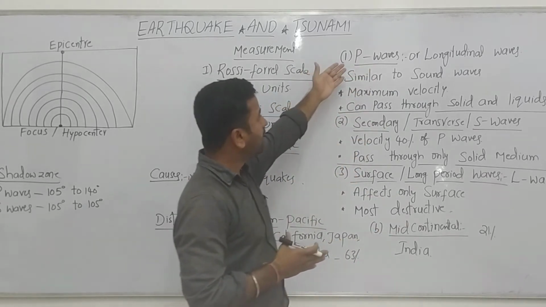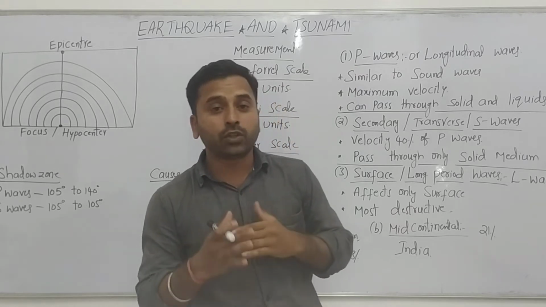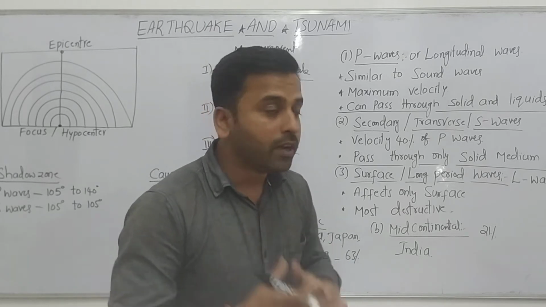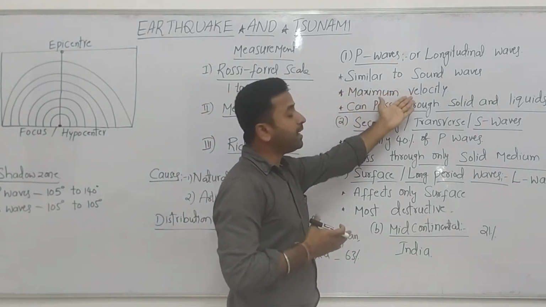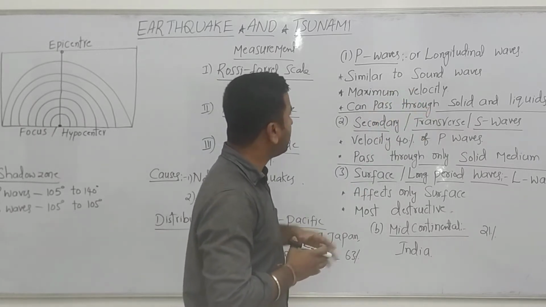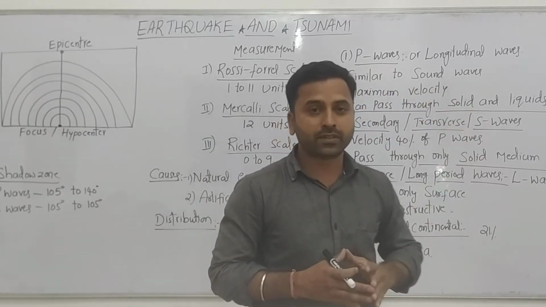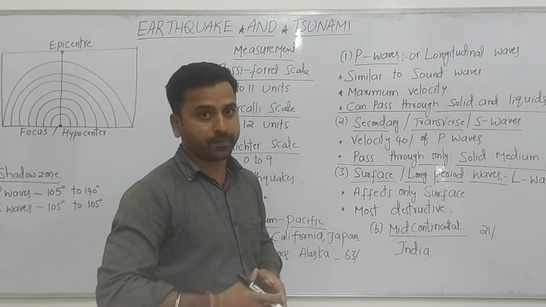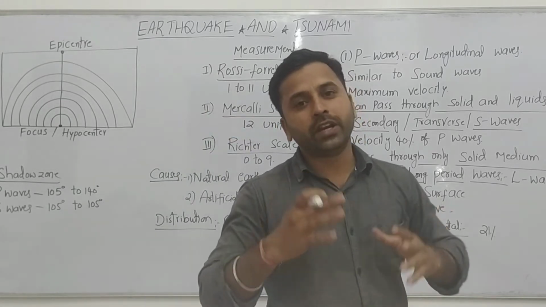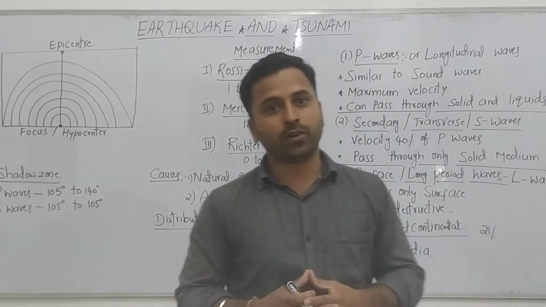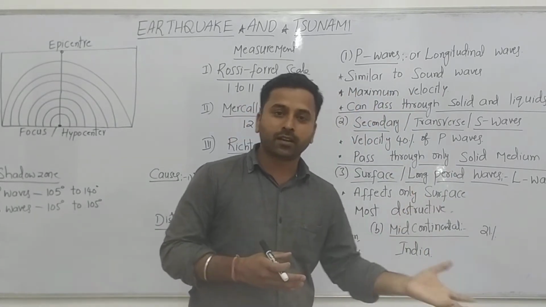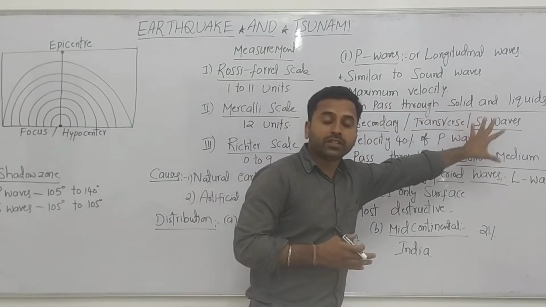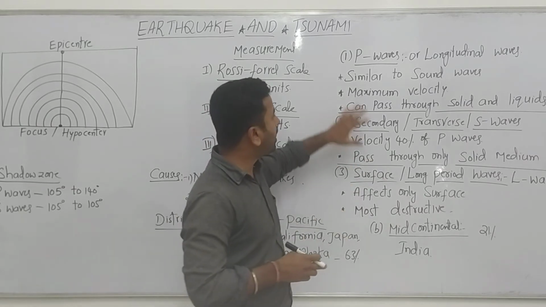First, let's see the P waves. When an earthquake occurs, these waves are created, which are called P waves. They have the maximum velocity, and they are similar to sound waves. They travel faster, and they pass through any medium, like the crust and the other layers of the earth. They can pass through solids and liquids also. This is about the P waves.